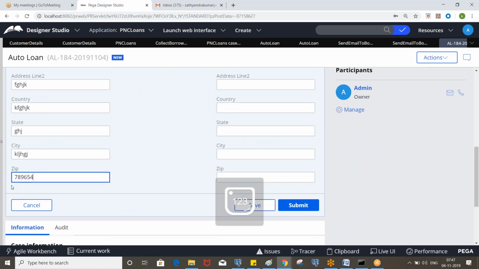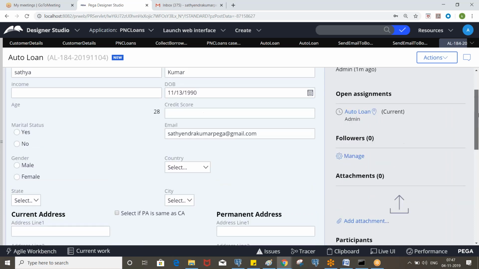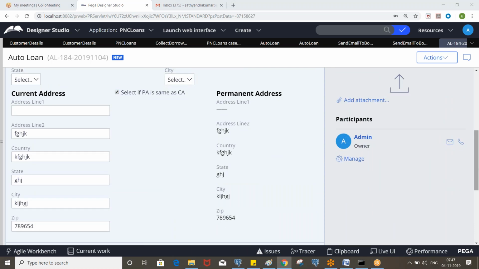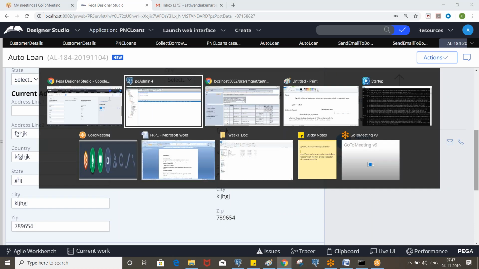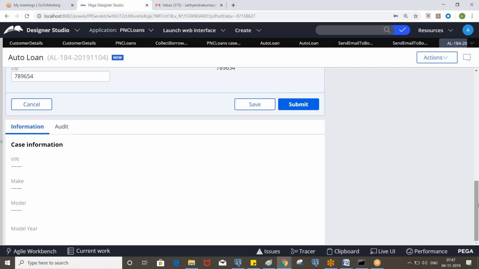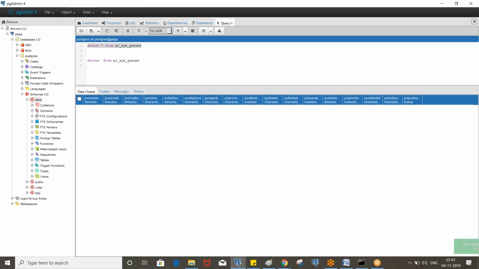1 2 3 4 5 6. Yeah, so let's submit this. Currently we do not have any items here, and now I am submitting this in the post processing. In the flow we invoke queue for agent after the first assignment. So when you click on submit, that queue for agent will be executed, and that will put the corresponding item into the queue table. Do you see the record?